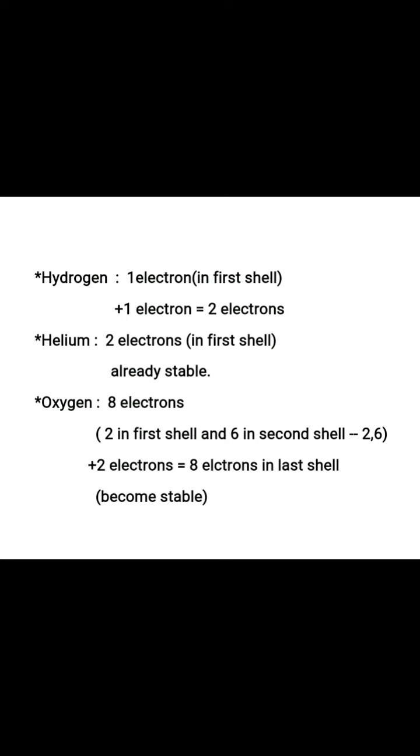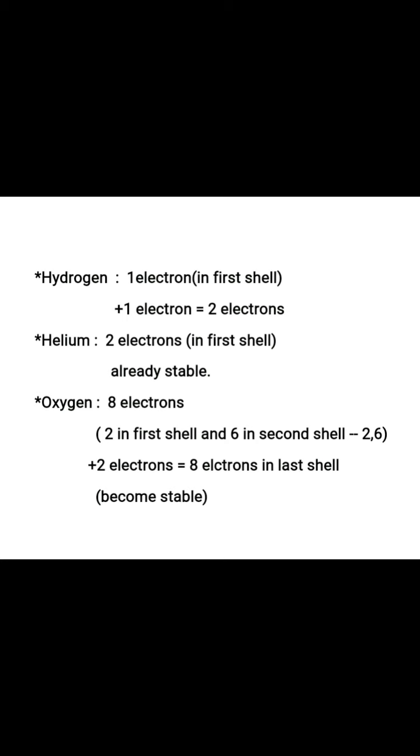Okay, so hydrogen has one electron and it will be present in the first shell of the atom. So if it takes one more electron from anywhere, then 2 electrons will be there in the first shell and hydrogen will become stable. Because the first shell can accommodate maximum 2 electrons only, and hydrogen has only one shell because it has only one electron, so it only requires one more electron to become stable.